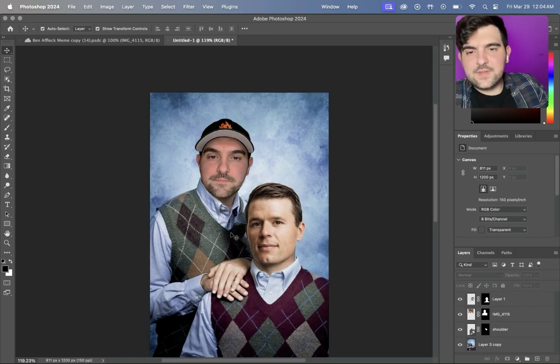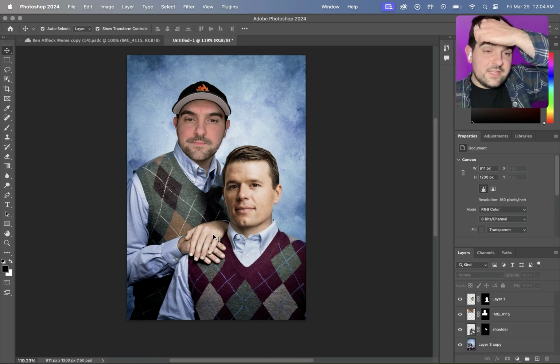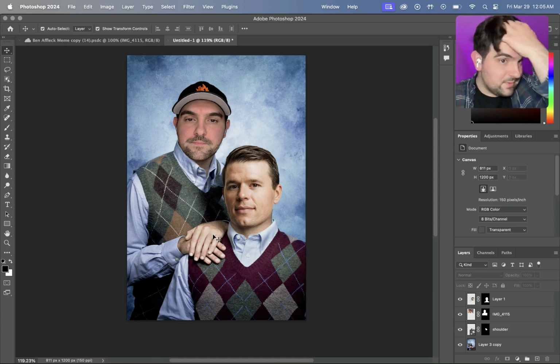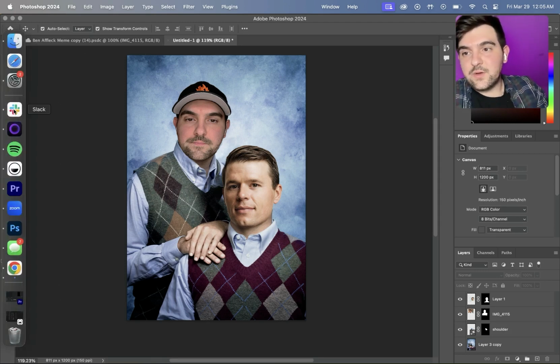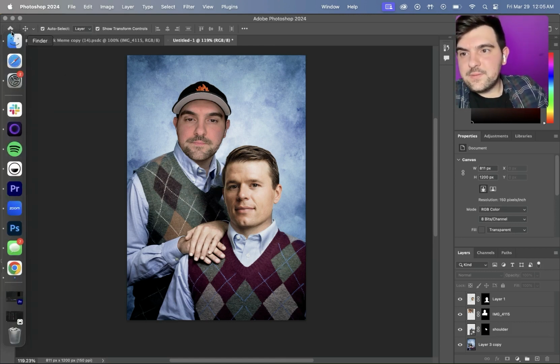All right, so now we have this. Now we need the text. The text they use for this is Helvetica. It's all Helvetica, but it's not going to be one that you have on your computer. It's going to be a custom one called Helvetica Black. And so you could download it. You just go here.